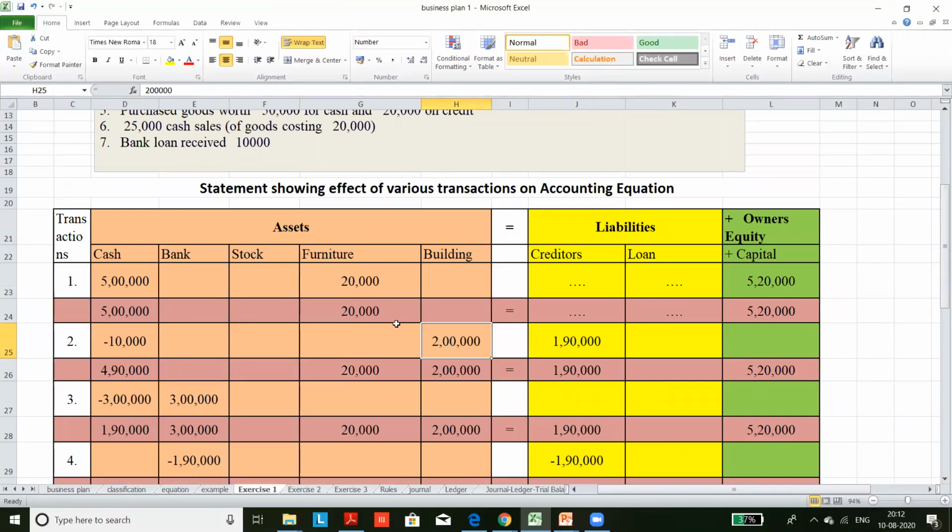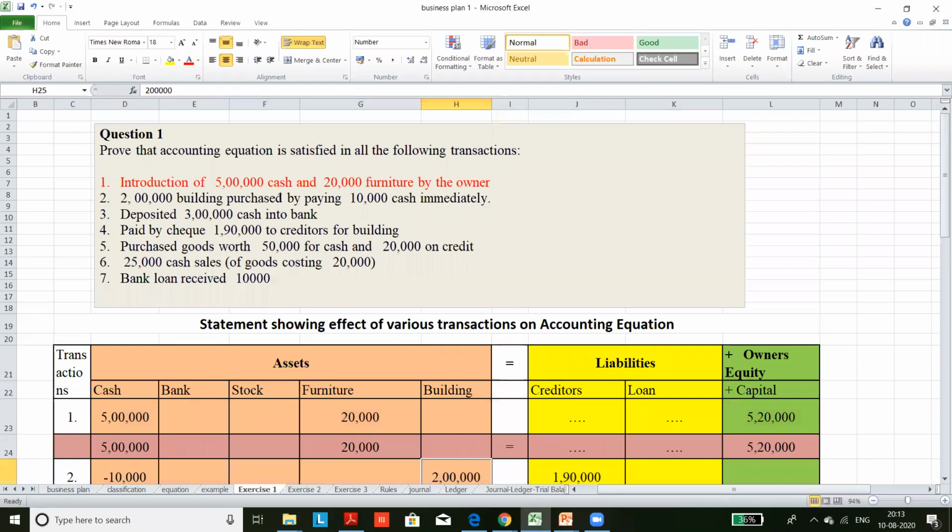Is it clear? Now, your cash balance is reduced to 4,90,000, but your building is increased to 2 lakh. The total asset is now 7,10,000. Here we are paying only 10,000 cash.